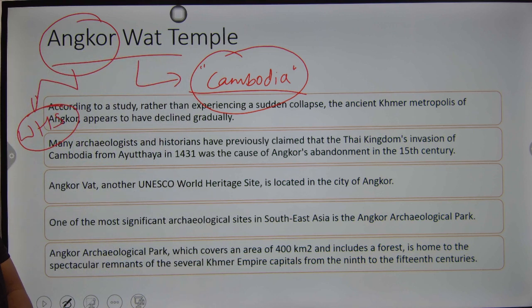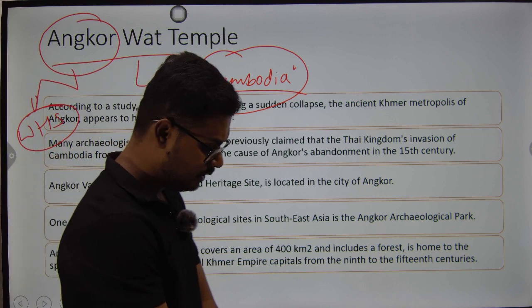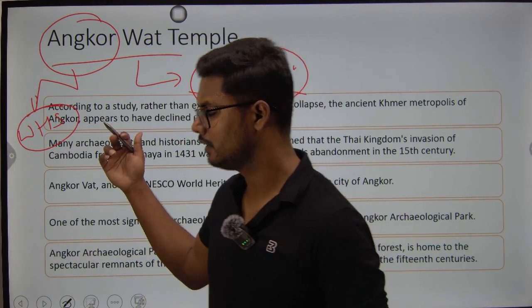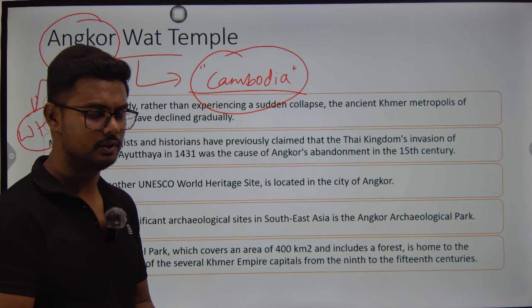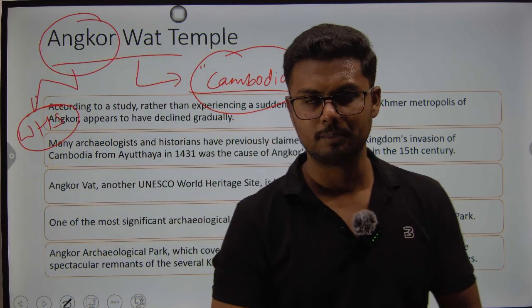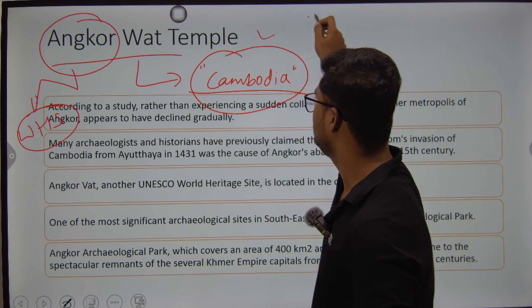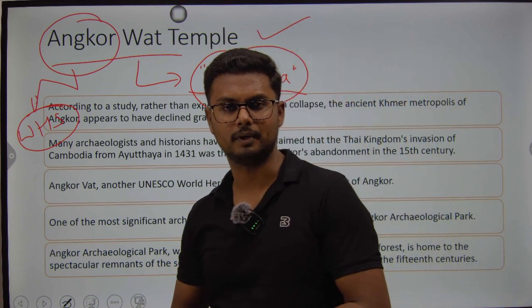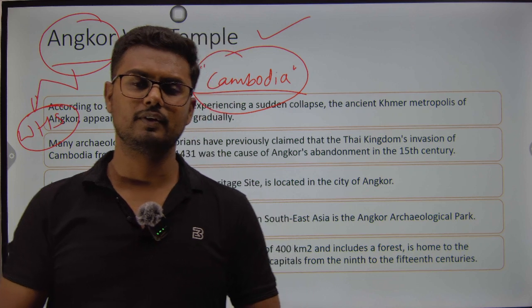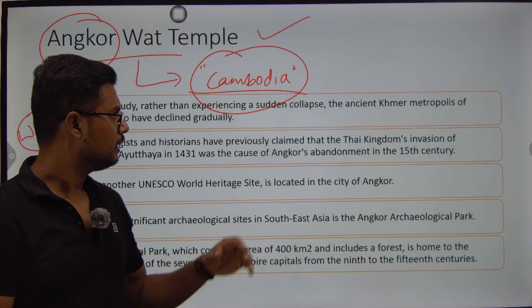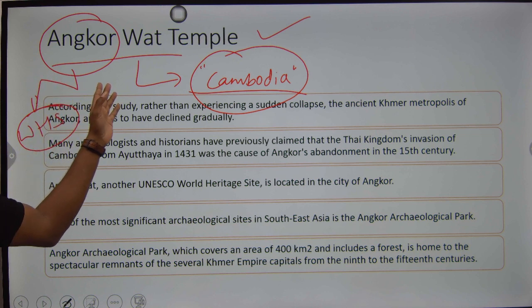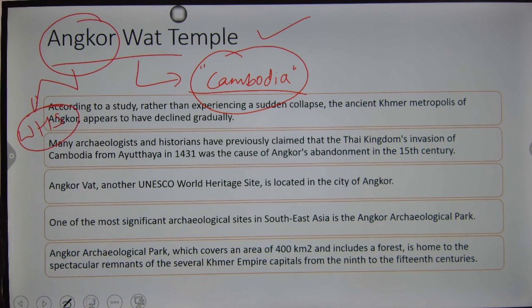Right. So the context in which this came into the news is that recently our External Affairs Minister S. Jaishankar announced that India shall be funding the redevelopment of this Angkor Wat temple. India shall be giving some finances or helping Cambodia in terms of finances to redevelop or rebuild the lost glory of this Angkor Wat temple.